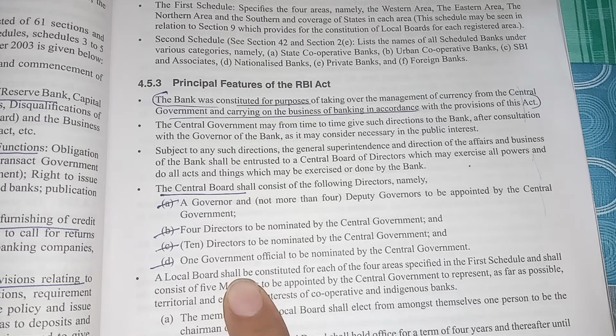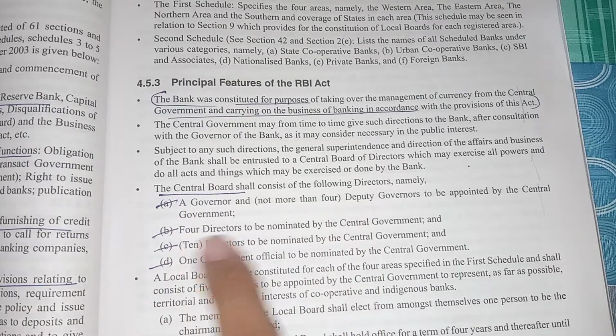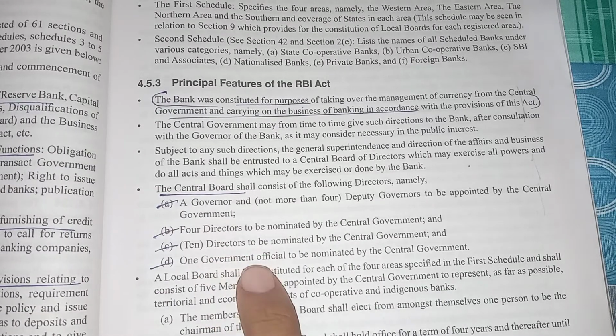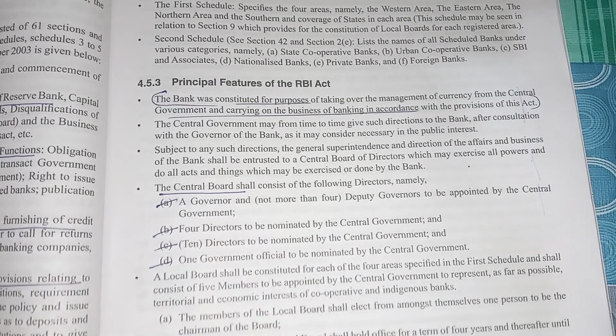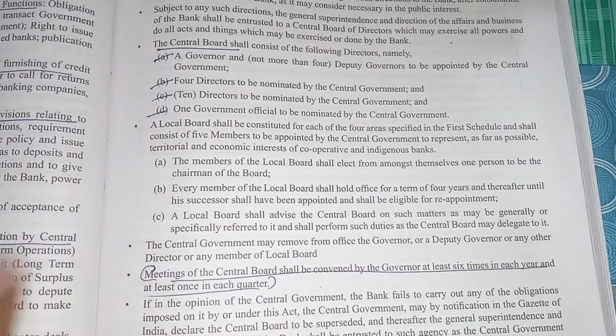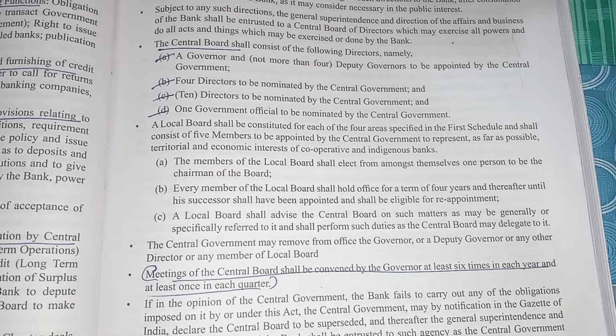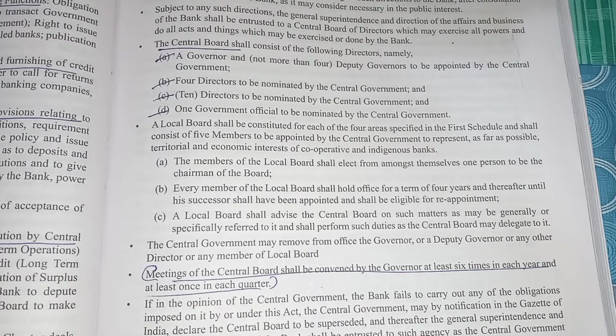You have to remember, or just keep in mind: 1 governor, 4 deputy governors, 4 directors, 10 directors, then 1 government official nominated by the central government. Then I talk about the local board. For each region, I told you, one local board will be there. Local board members will be appointed by the central government, 5 members, and out of these 5 members they will choose one chairman among them, through election.